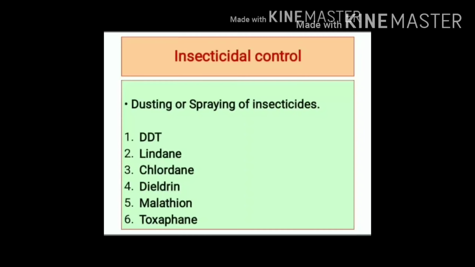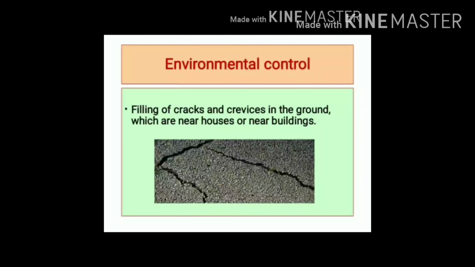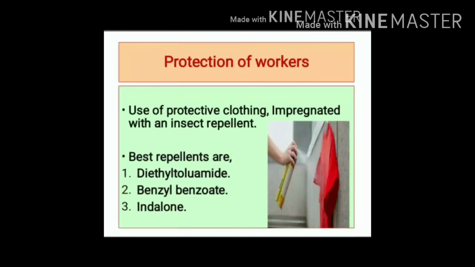We can use insecticides like DDT, Lindane, Chlordane, Dieldrin, Malathion or Toxaphene. Environmental control includes filling of cracks and crevices in the ground which are near houses or which are near buildings.